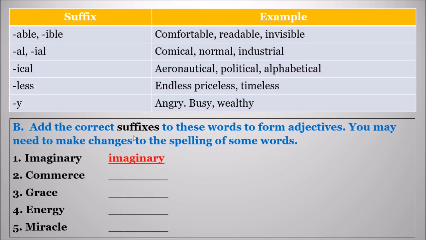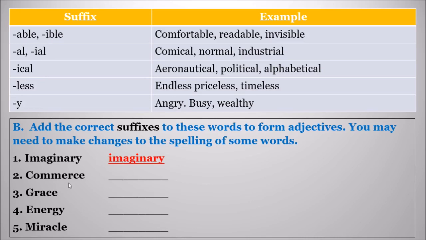Now, add the correct suffixes to these words to form adjectives. Children, it is on page number 10. Now turn to page number 10 in the ACE grammar book. In that you can see B Roman. Add the correct suffixes to these words to form adjectives. You may need to make changes to the spelling of some words. These are some suffixes, and there are some more suffixes like adding FUL, AL, RY, IC. Apart from this, we can add other suffixes also.